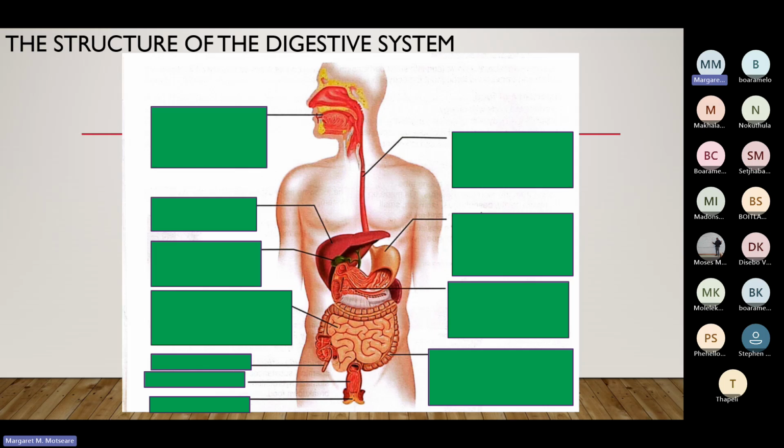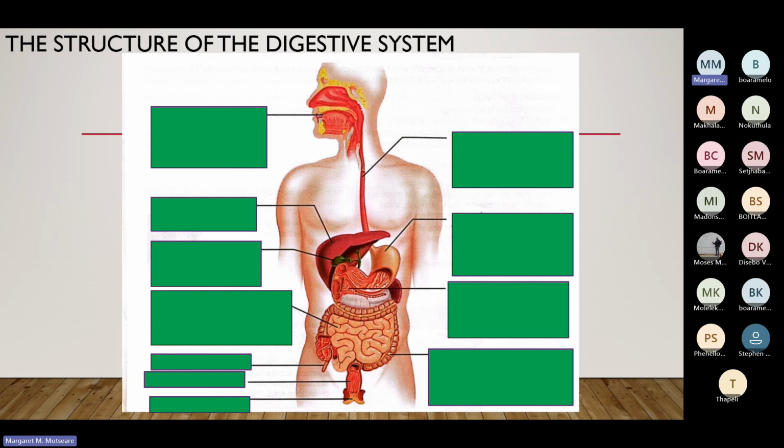And then inside the stomach, the food can be further ground. That's why we have these rough lines here, which grind the food further into smaller particles so that they can be absorbed by the body.